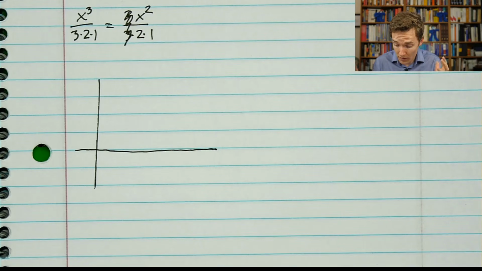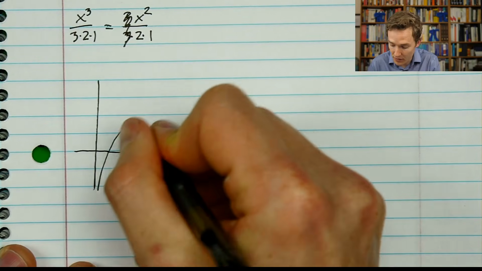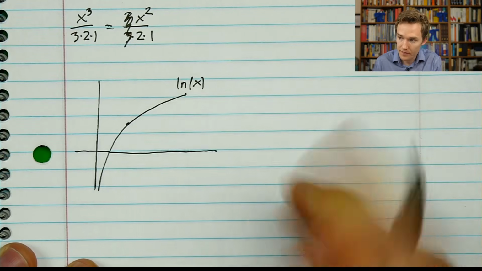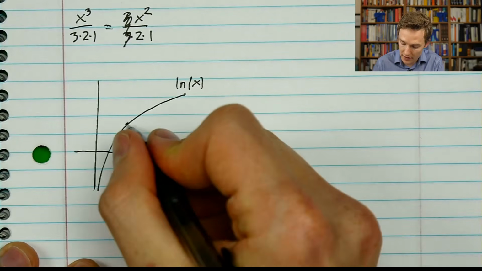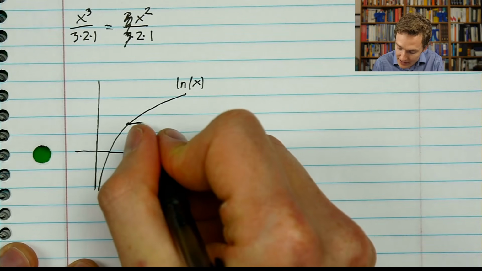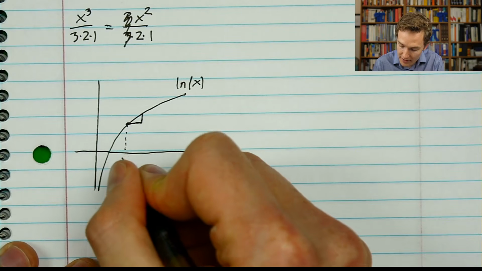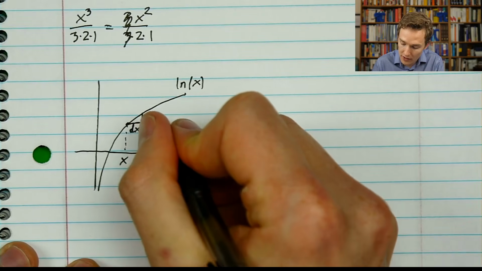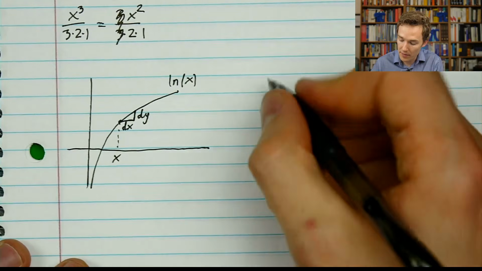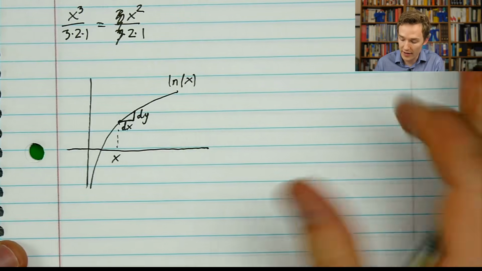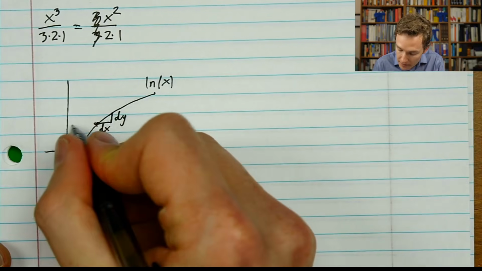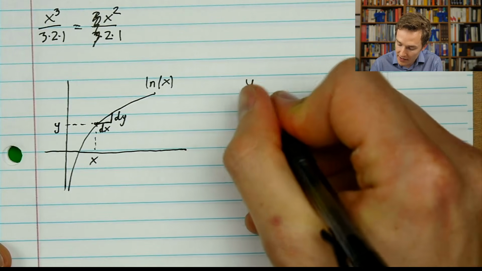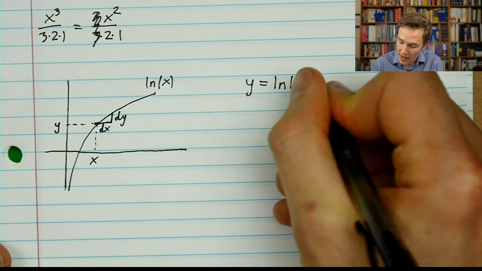So, can we use the fact that e to the x is its own derivative to figure out the slope of a natural log curve? Okay. Well, what that slope is asking us is to look at a given input x. We consider a tiny step, dx, to the right, look at the corresponding step, dy, up, and we want to understand the ratio, dy over dx. Now at this point, which has some kind of output y, what we can say is, by definition, y is the natural log of x.